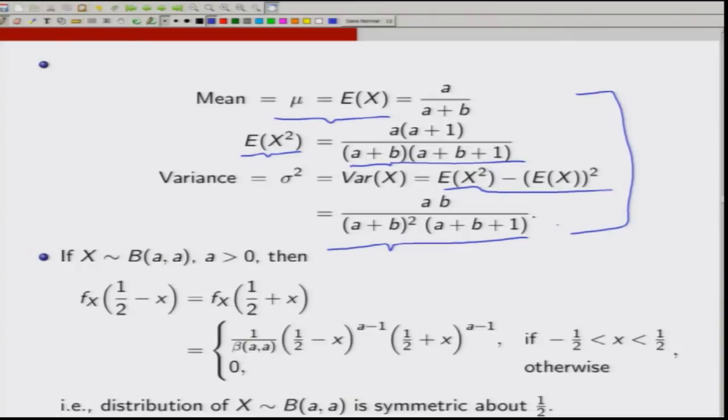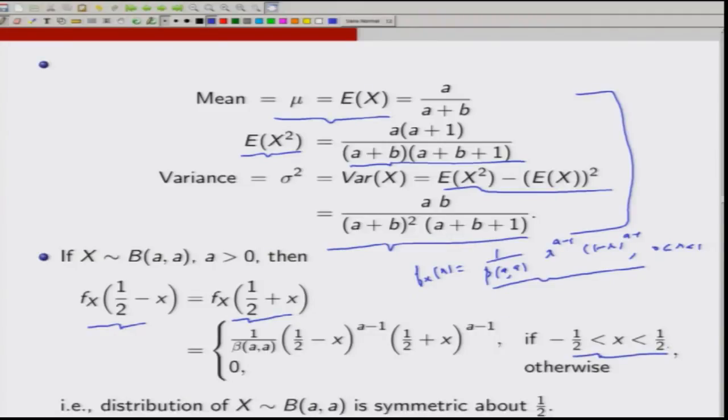Now one thing one has to note about the beta(a,a) distribution. If X is beta(a,a), that means its PDF is 1 upon beta(a,a), x to the power a minus 1, (1 minus x) to the power a minus 1, if x is between 0 and 1. Looking at the form of f(x), the PDF on the right hand side of the point half should be a mirror image of the PDF on the left hand side of half, and that is what is happening. If I look at f(half minus x), which is the same as f(half plus x), it is 1 upon beta(a,a), (half minus x) to the power a minus 1, (half plus x) to the power a minus 1, if x is between minus half and half, and 0 otherwise.